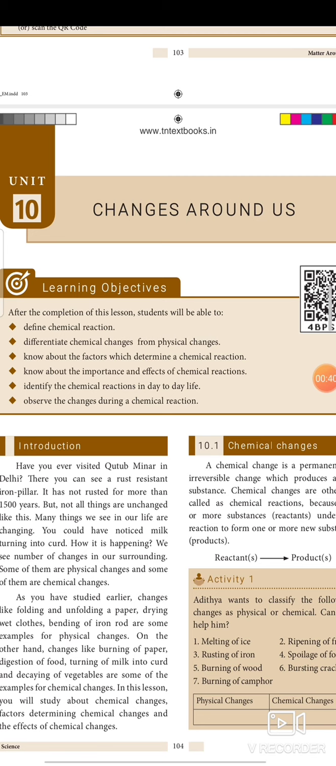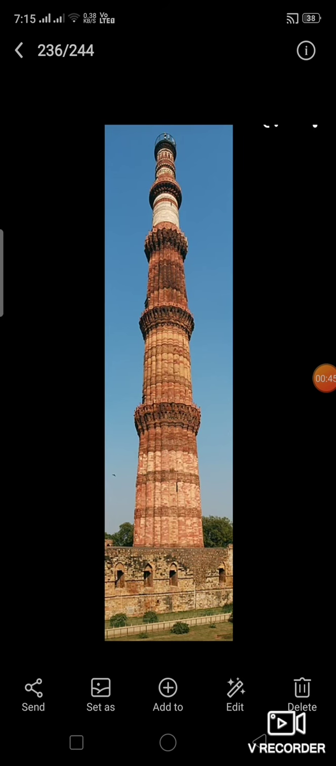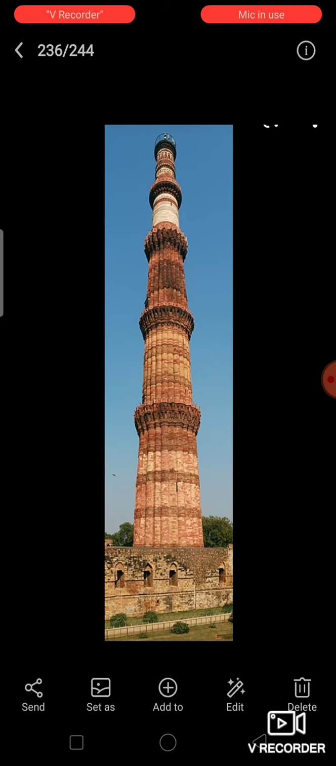So, to introduce the lesson, have you ever seen the Qutub Minar in Delhi? This is Qutub Minar. It is a great wonder. There you can see a rust-free, that is rust-resistant, iron pillar. There is no rust in this pillar. Throughout, it is made up of iron, some kind of alloy. It has had no rusting for more than 1500 years. So it has become a wonder. Many tourists and scientists wonder about this.